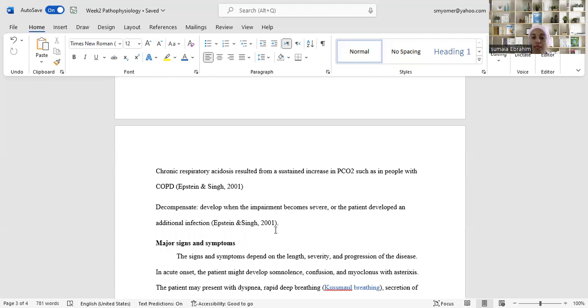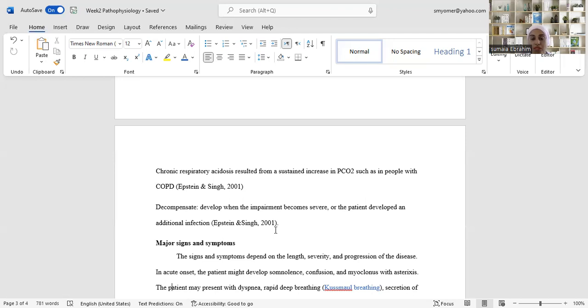The major signs and symptoms can be different and also depend on the acuity of the situation. If it is very acute, the patient can come with an altered mental status. It can also come with seizure-like activities, and the patient can develop dyspnea or rapid deep breathing, which is called Kussmaul breathing. Kussmaul breathing is, we can say, the hallmark of acidosis.